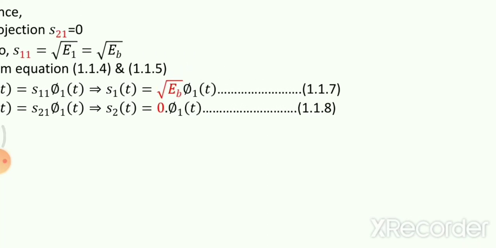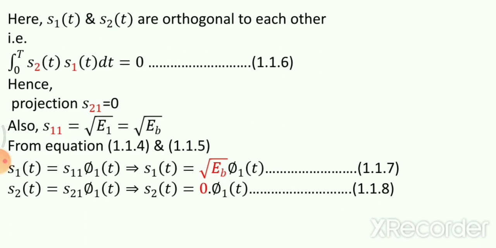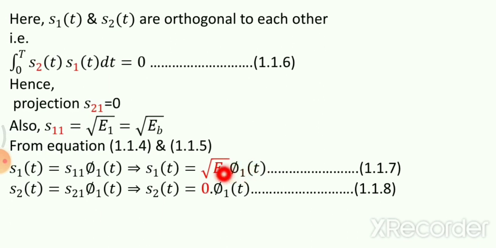As you can see here, the value of S1t is root of EB. We have taken the value here, root EB, and we have put it here. Similarly, I have taken the value of S21 as 0 and put it here. So I got the values of S21 and S11. Now what are S21 and S11? They are basically the constant coefficients of phi 1t. But in case of signal space diagram, they will serve as coordinates. So we have the signal, we have the basis function, we have the coordinates. We can easily draw the signal space diagram.